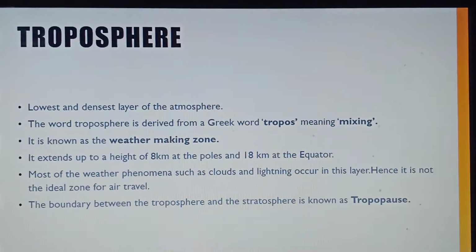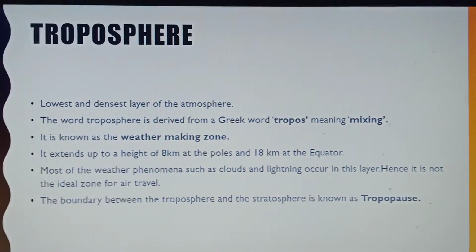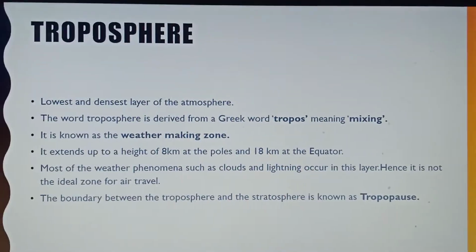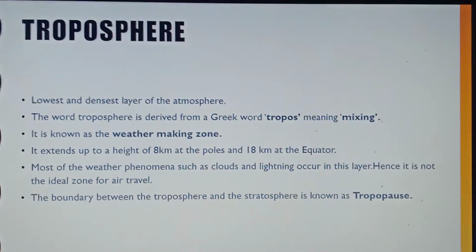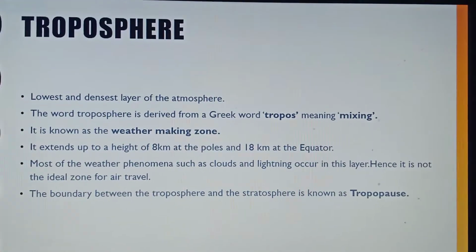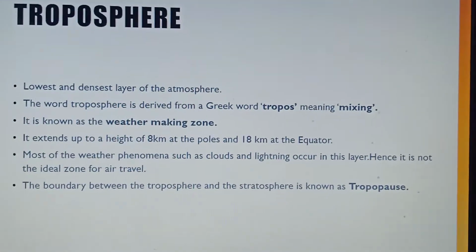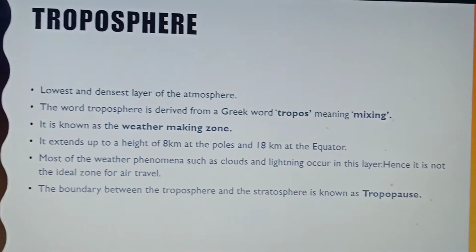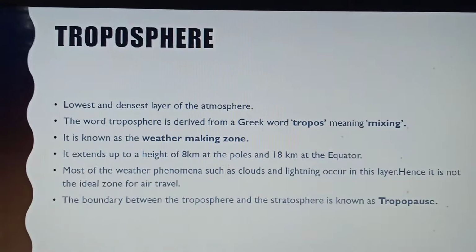Now the word troposphere is derived from 2 Greek words: tropos, meaning mixing, and sphere, meaning region. Now why is it known as mixing?